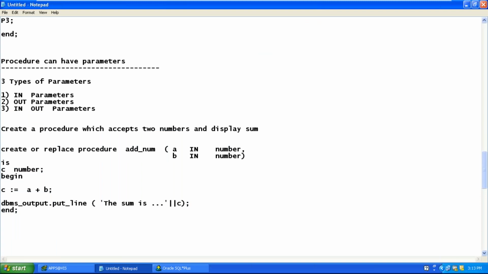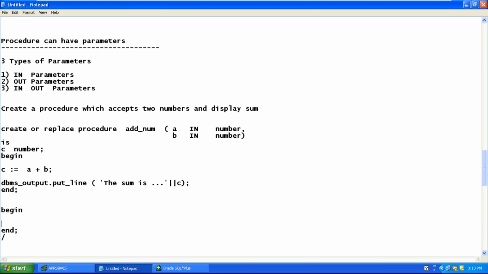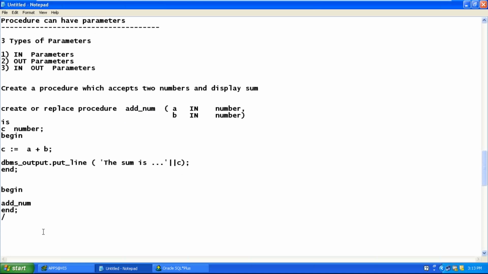No, no. I want to execute the procedure. Can I invoke the procedure inside begin and end? Jamal, can I invoke the procedure inside begin and end? How to invoke the procedure between begin and end? By using add_num. add_num is the name of the procedure. Does the procedure have parameters? Yes. So when the procedure has parameters, you need to pass the values 10, 20.